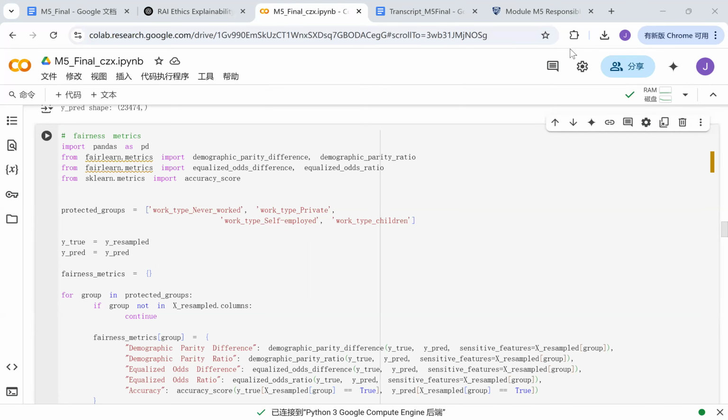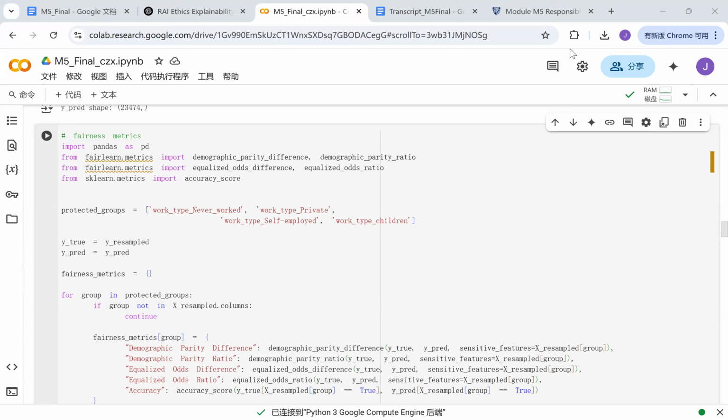This code is checking whether the machine learning model treats different work types fairly. It does this by calculating several fairness metrics for four groups: people who never worked, people in private jobs, people who are self-employed, and children. The first step, setting up data. The code first sets up the real labels and the model's predicted labels.